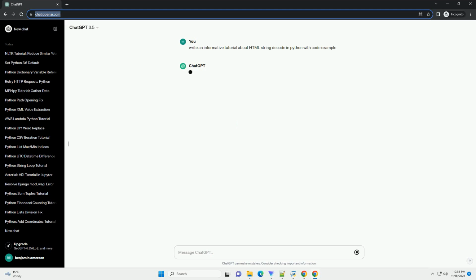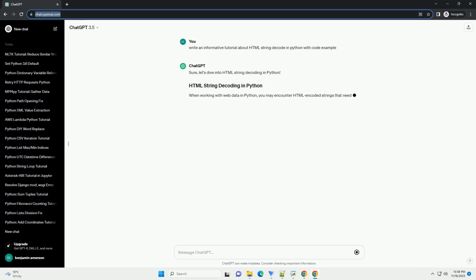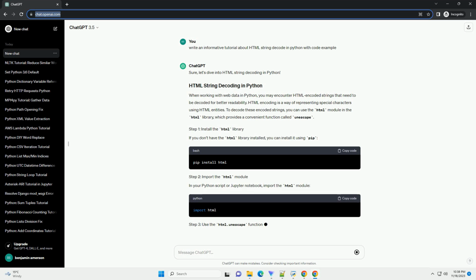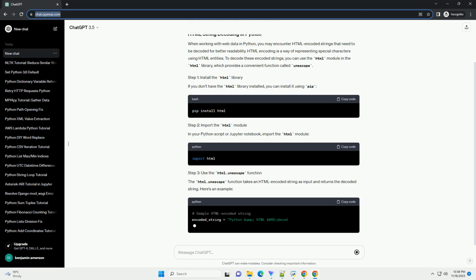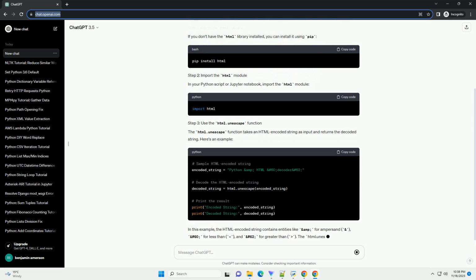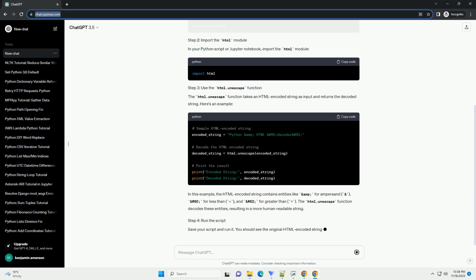HTML encoding is a common practice to represent special characters in HTML documents. However, there are times when you need to decode HTML encoded strings back to their original form. In Python, the html module provides a convenient way to achieve this.